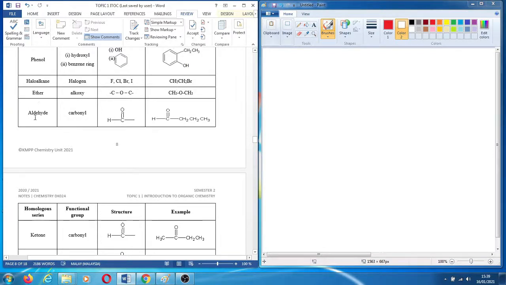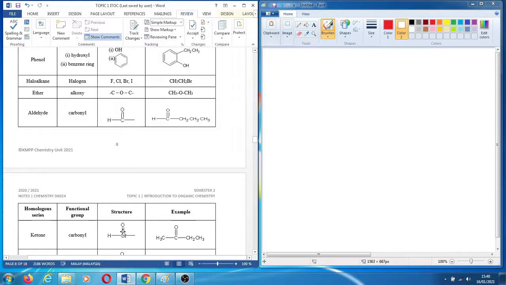And then the aldehyde, homolog series of aldehyde, and functional group, we call it carbonyl. This is the functional group of your aldehyde. This is an example of aldehyde. And the example of ketone, ketone is your homolog series. The functional group will be carbonyl.